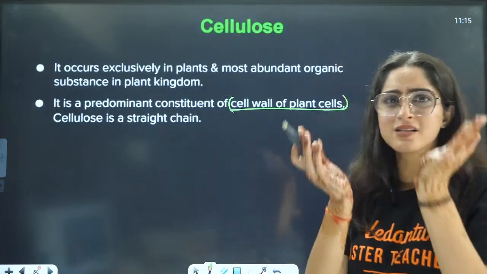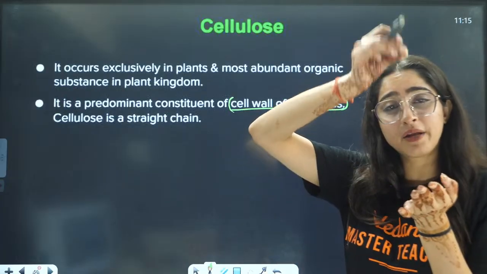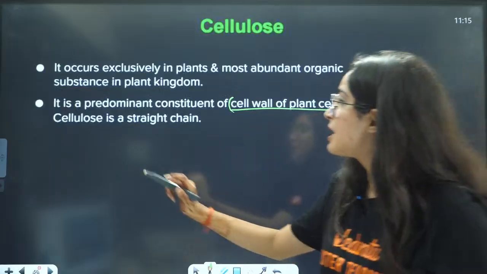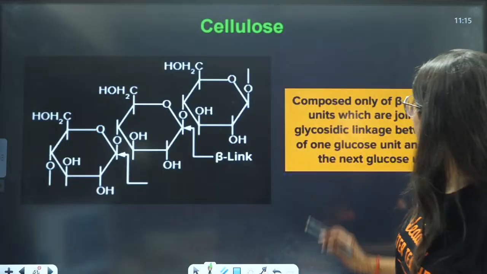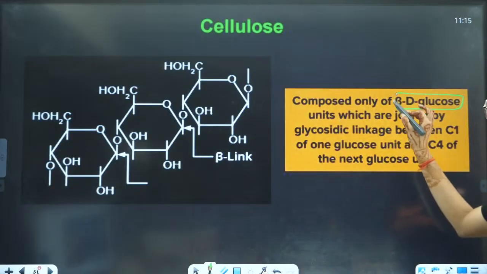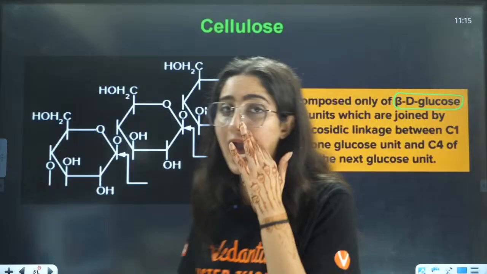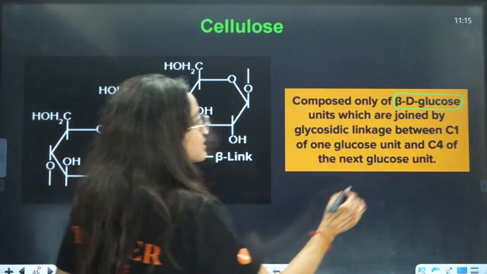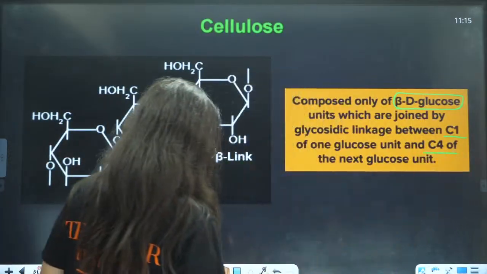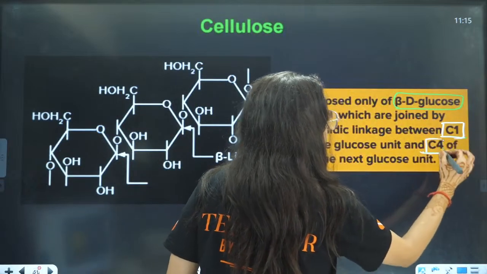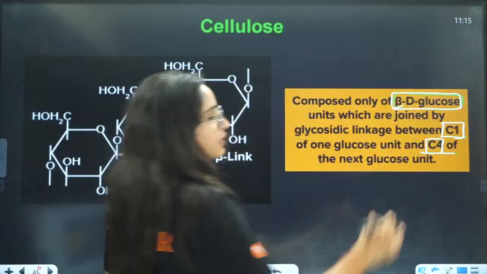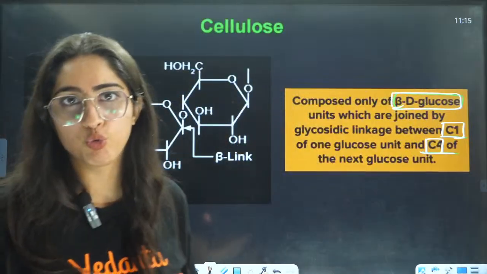You have seen the cells, right? In the plant cell, you have a definite thing that is called cellulose. Cellulose is a straight chain, as you can see here, composed only of beta D glucose. It will have the linkages of C1 and C4. Very, very important, C1 and C4, and it only consists of beta D glucose.